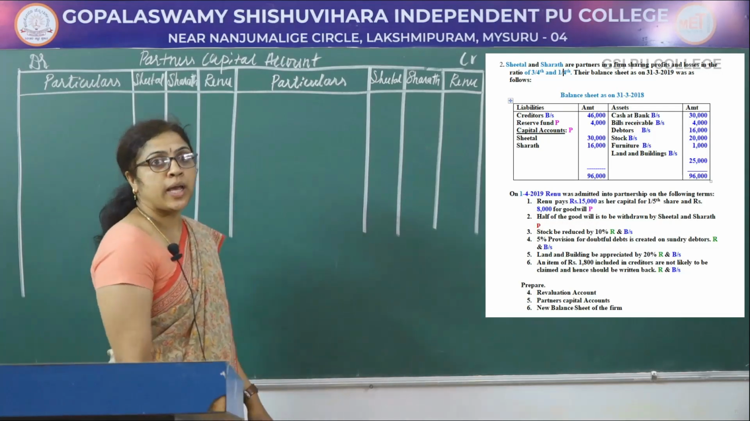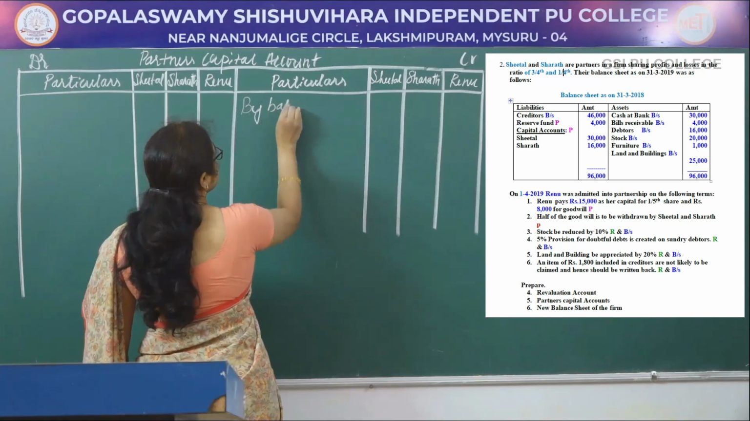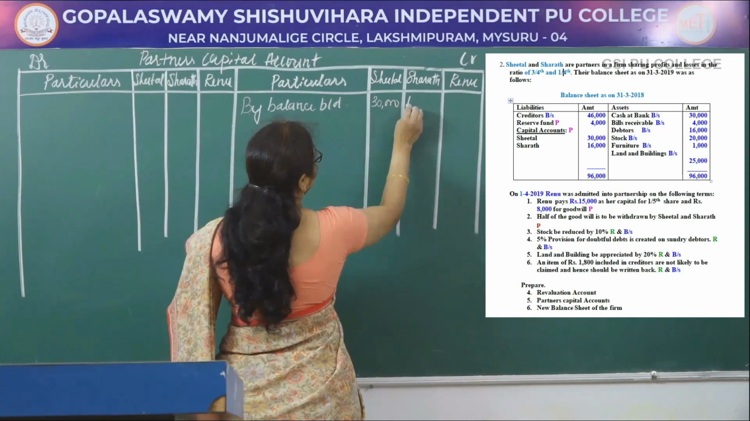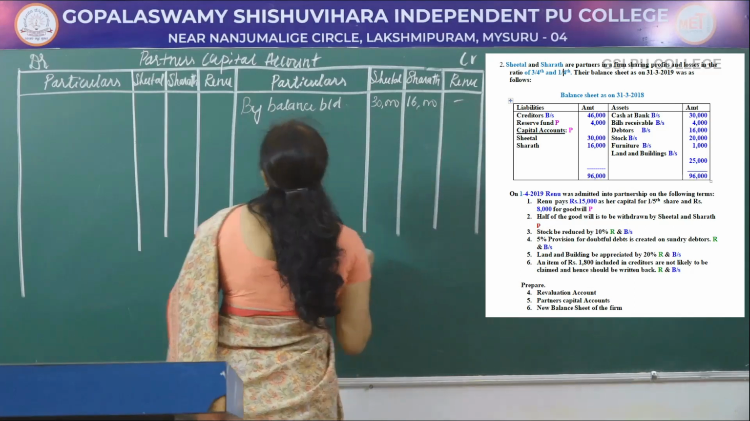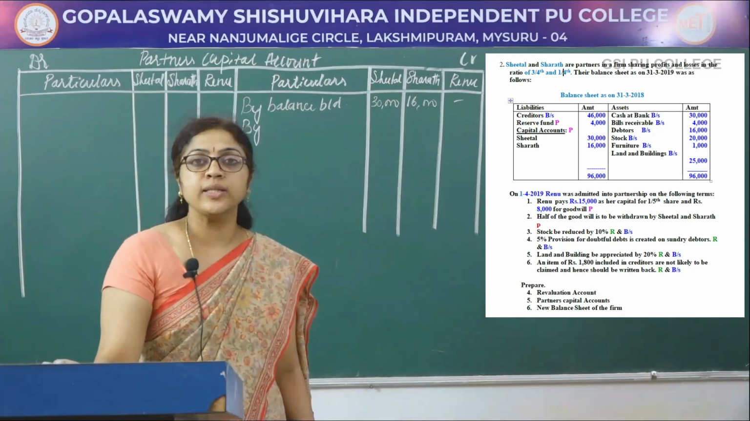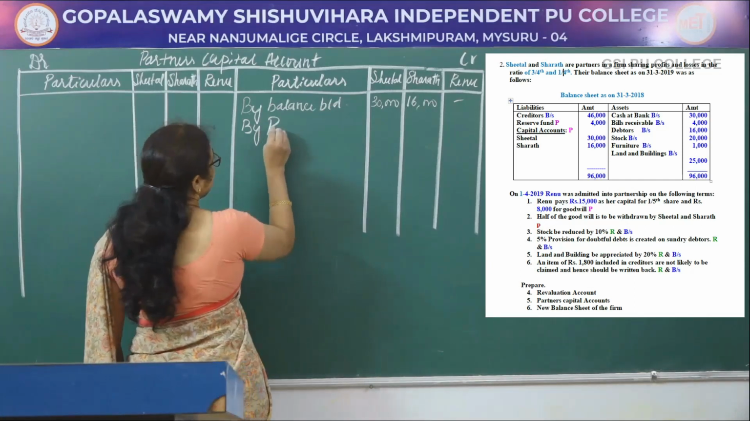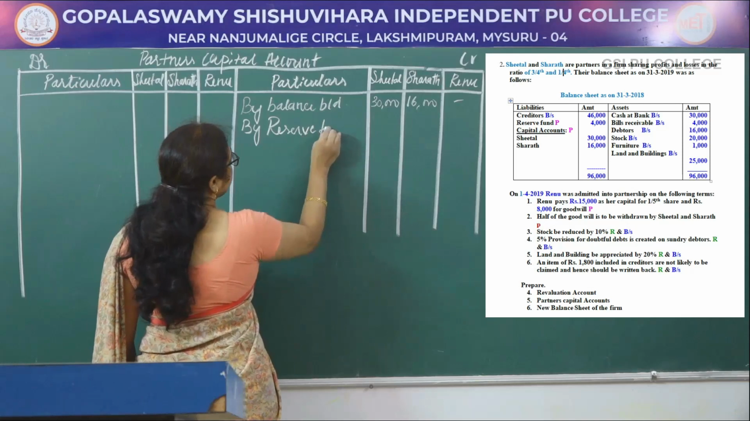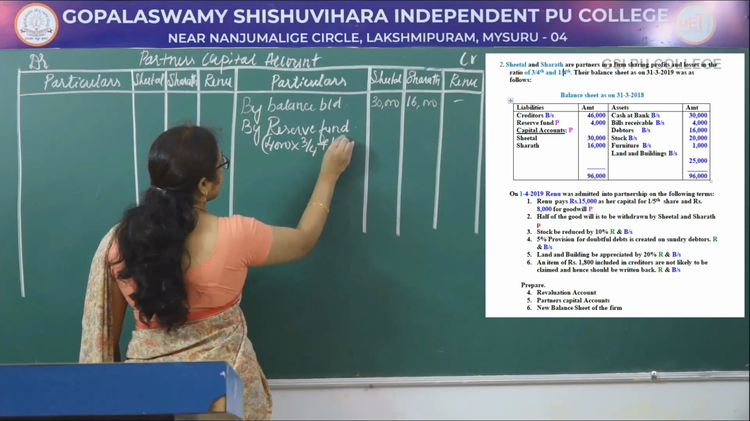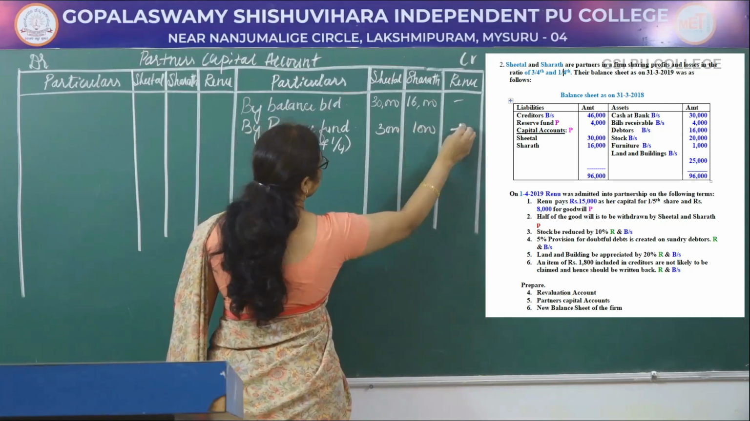First bring the capital balance from the balance sheet by balance brought down. Amount is 30,000 and 16,000. Next, if any undistributed profit is there in the balance sheet, it should be recorded in the partners' capital account. So reserve fund is there. Total amount is 4,000. It is distributed in 3 by 4 and 1 by 4 ratio, that is 3,000 and 1,000.